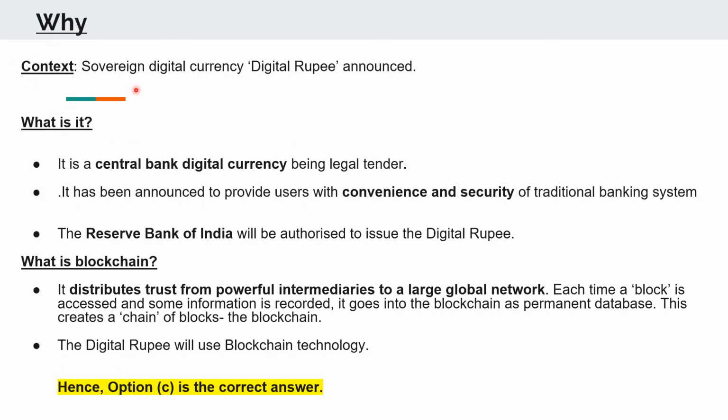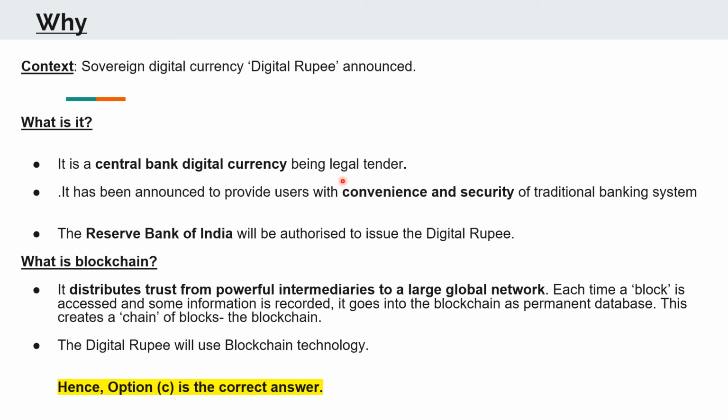So the digital rupee is unarguably one of the most talked about topics of the budget this year. So the sovereign digital currency or the digital rupee has been announced. So what is it? It is a central bank digital currency which will be a legal tender. Note the word legal tender here. It means that it will be accepted in the country just as a normal rupee note is accepted.